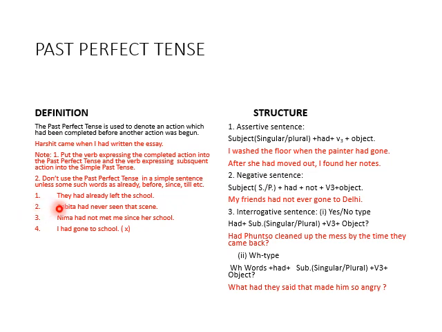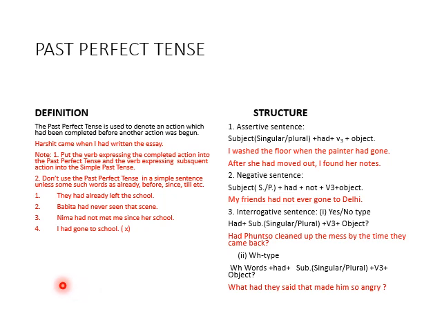Don't use the past perfect tense in a simple sentence unless such words as already, before, since, till, etc. are present. So now you will think, what is a simple sentence? If in the sentence there is only one main verb, that is a simple sentence. For example, I had gone to school. In this sentence there is only one main verb, that is gone. It's clear? This is the main verb and had is the helping verb.